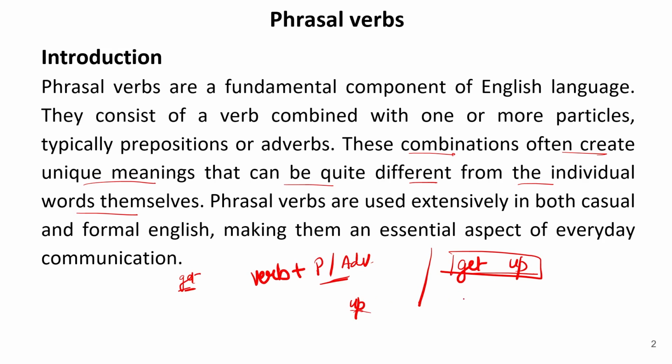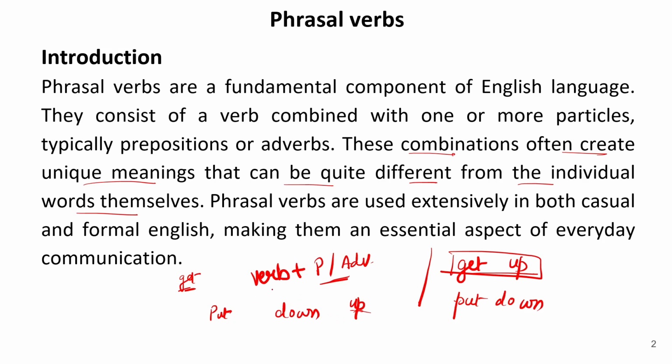One more thing, if I write the word put down. Now, if I ask you what is the meaning of put down, of course you will say that if we put something down, it means put down. No, that is not the meaning of put down. If we read these two words separately, that is put and down. Down is a preposition that refers to something on the lower side, and put means to keep something.